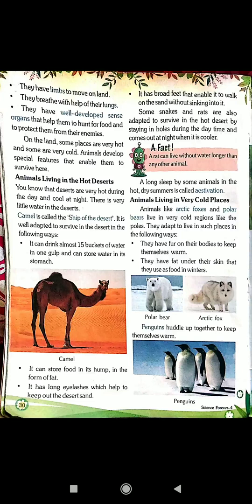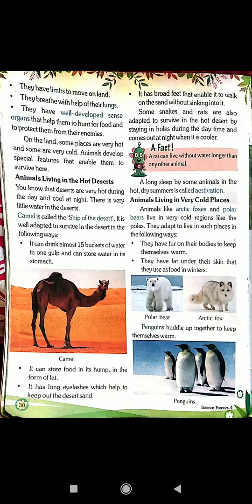It can drink almost 15 buckets of water in one gulp and can store water in its stomach. It can store food in its hump in the form of fat. It has long eyelashes which help to keep out the desert sand. It has broad feet that enable it to walk on the sand without sinking into it.